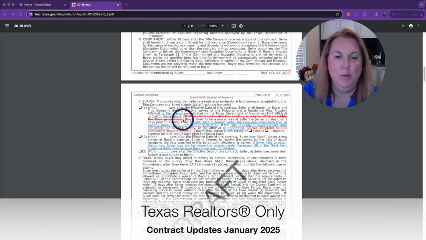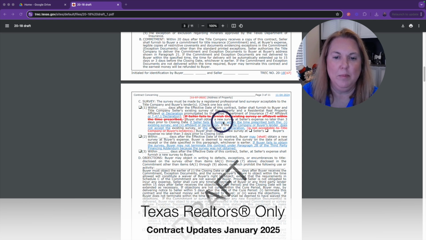And then they've removed the language if seller fails to furnish the existing survey or affidavit when the time prescribed. And then they have added if seller fails to furnish within the time prescribed both the existing survey and affidavit or declaration.